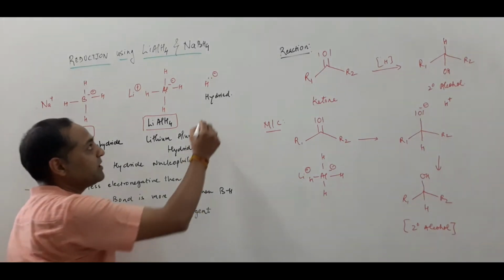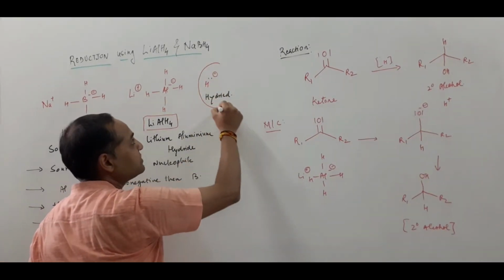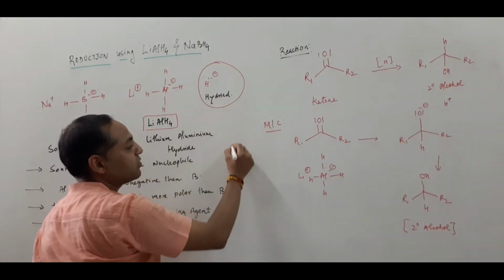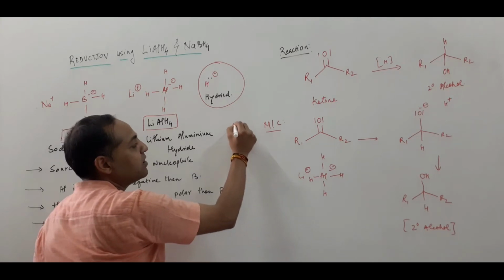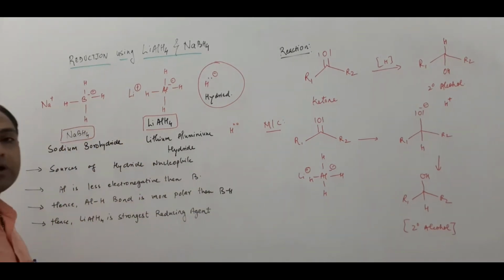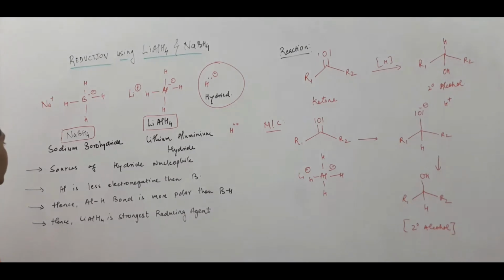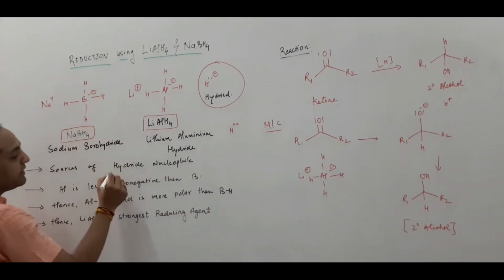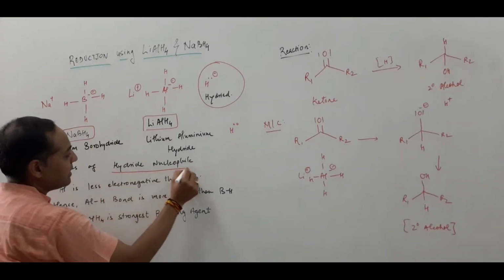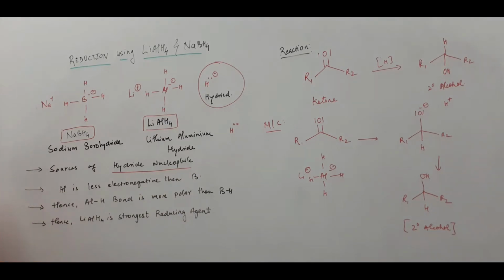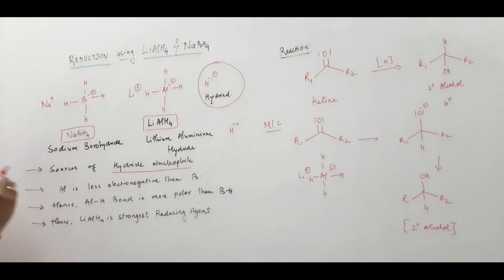Now what do you mean by hydride? Hydrogen with a lone pair of electrons, that means hydrogen with two electrons, is called hydride. These both reagents are considered as sources of hydride nucleophile, where hydride nucleophile can easily attack any compounds containing carbonyl carbon.